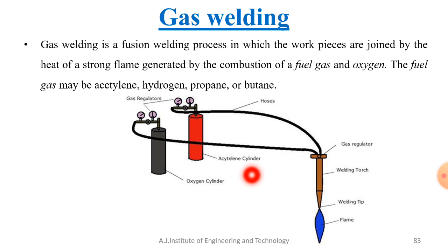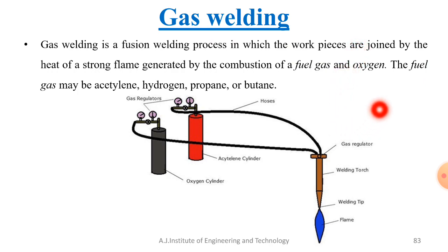We have to study only one type of gas welding process that is in your syllabus, that is oxy-acetylene welding. In this joining process, the heat source is the combustion of acetylene fuel gas mixed with oxygen, in order to achieve the gas welding process.